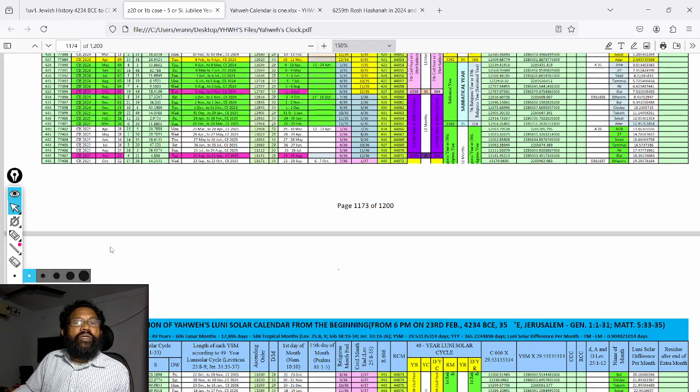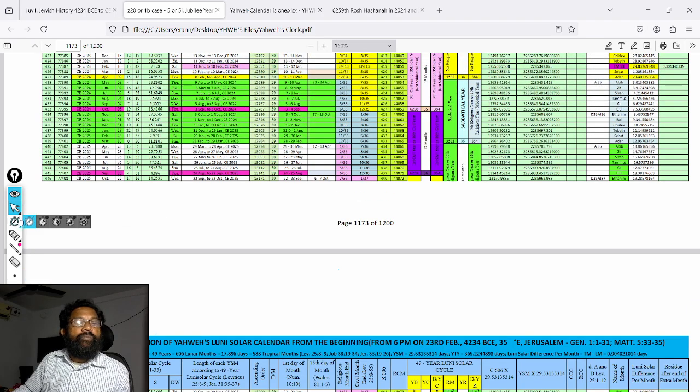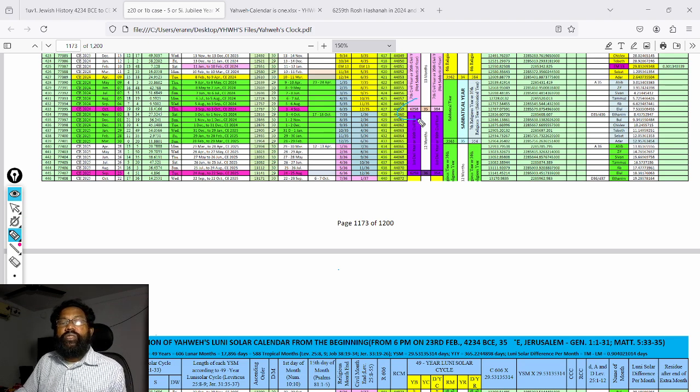See, at 19 hours 49 minutes 18.4166 seconds on 3rd October 2024, 6258 lunar solar years are completed. See, at that time 77,395 YAHWEH synodic months are completed.